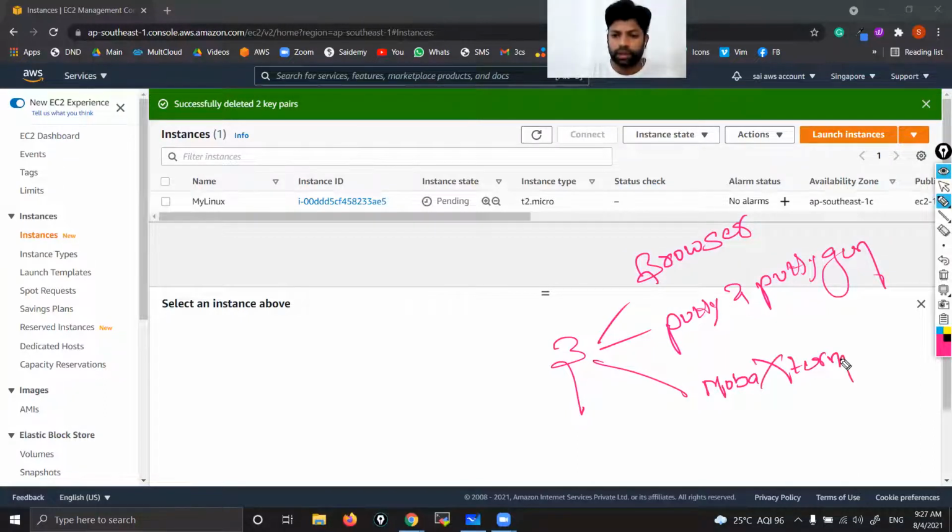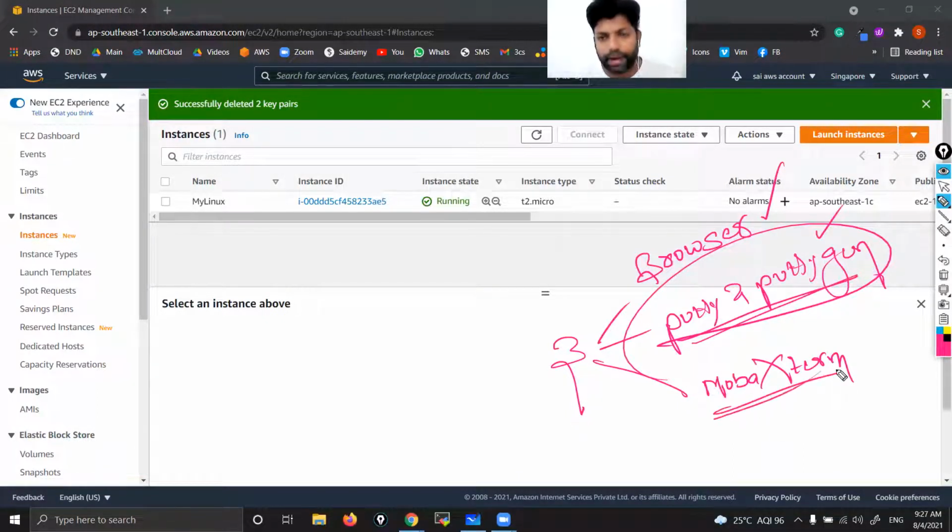Since you know the first one, today we are going to see the second. Some of you know putty-puttygen, those you might be using in your companies. Those who don't know, anyways, today we are going to access this instance by using putty-puttygen. In our upcoming classes, we are going to use AWS EC2 also. All 3 ways we learn. So let's see how we are going to access by using putty and puttygen.